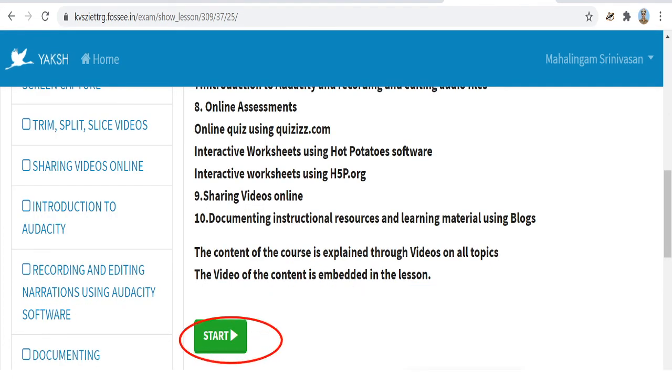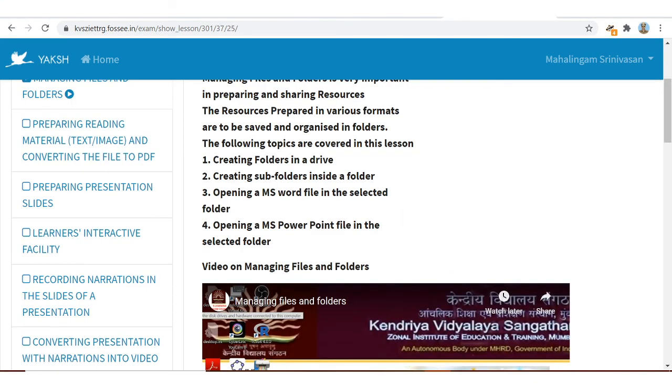And you have to click start, suppose if it comes back, then you have to click start. Then now it is going to lesson number 2. You have to see the lessons in order. If you have any doubt in logging in or seeing the content, there are mentors for that. You can contact them.